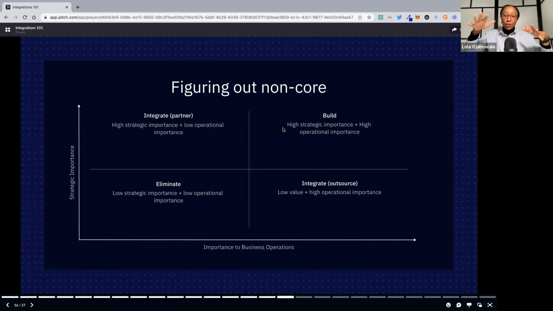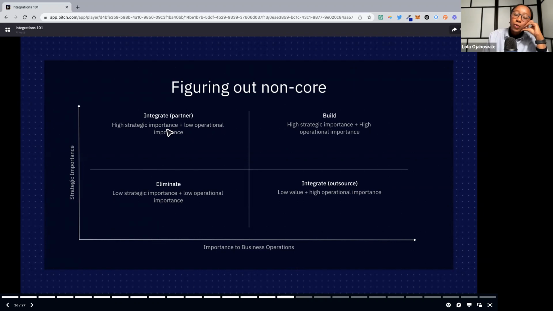And to further figure that out, another really big idea here is this idea of non-core and figuring out what non-core is in this 2x2. I love my charts and my matrices. The things that are of high strategic importance and high business operations importance are the things that you need to build. Everything else you can really think about either eliminating, if it's not important at all, definitely don't do it, or integrating through a tool.